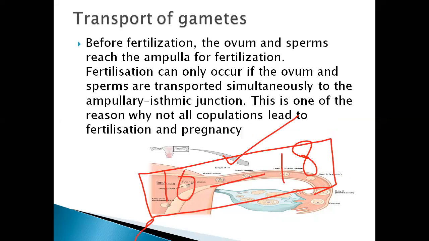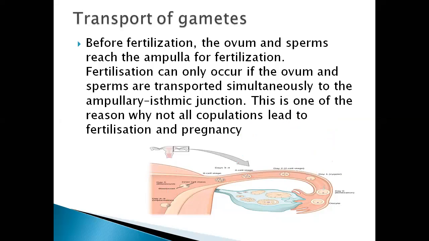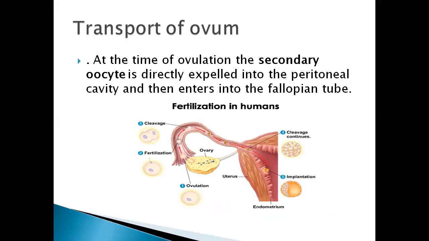When copulation occurs at that time, the possibilities of fertilization are greater. At the time of ovulation, the secondary oocyte is directly expelled into the peritoneal cavity, then enters into the fallopian tube.